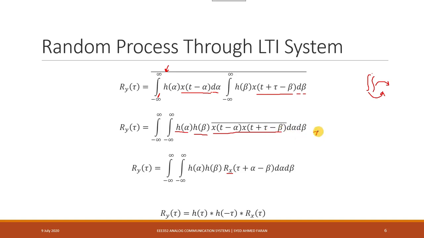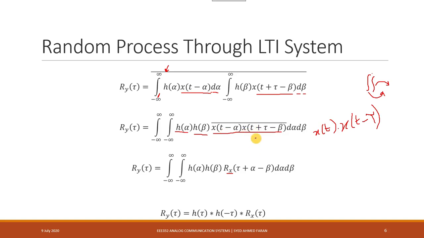Usually the correlation or the autocorrelation involves two variables, t and tau. However, this is not t, this is t minus alpha, and this is not t minus tau, this is t plus tau minus beta. So for our understanding right now, the value of t seems to be t minus alpha.